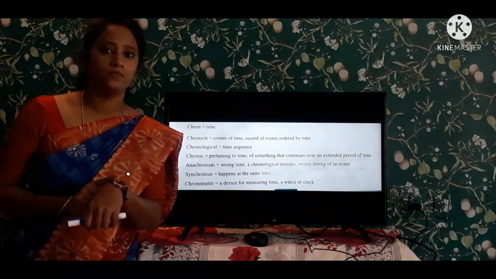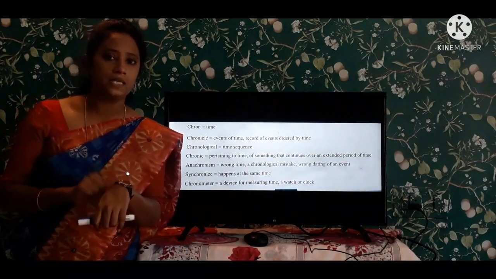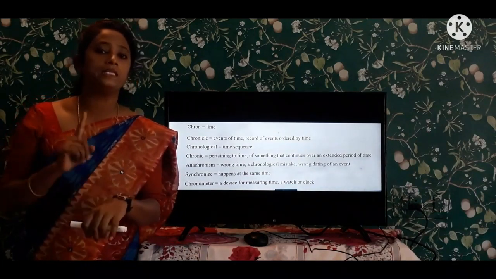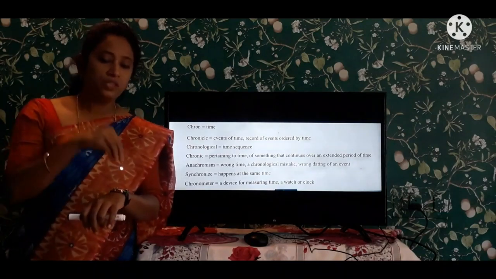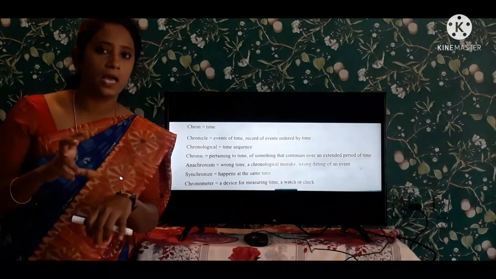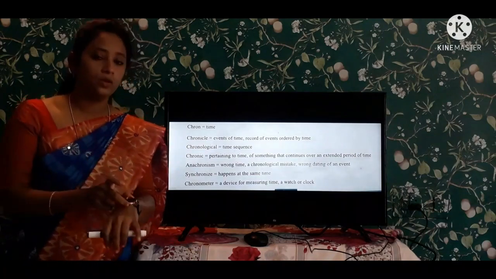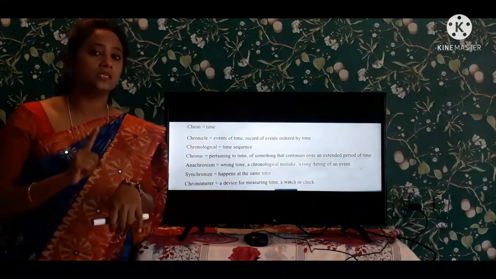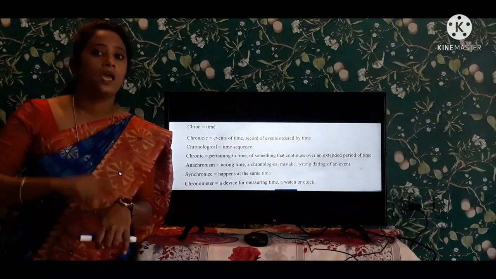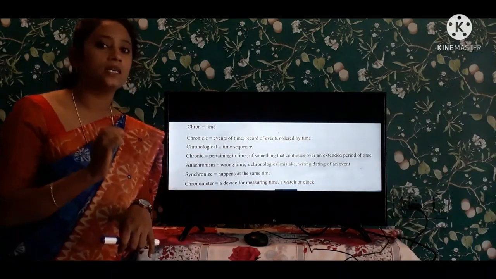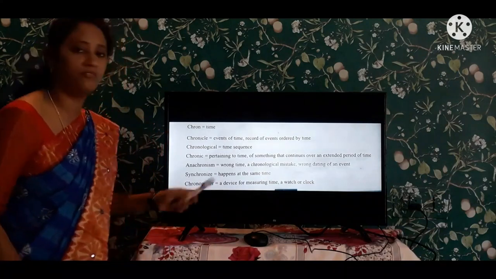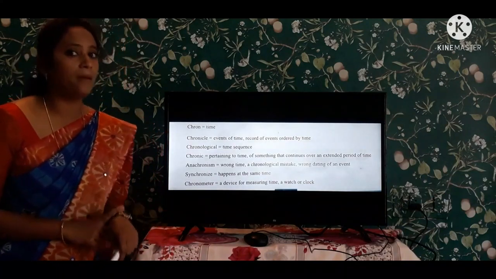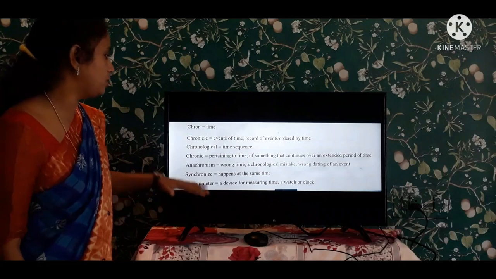A watch gives a particular time, 1 hour, 2 hours, 3 hours, so we measure the time. This is a device that gives a particular time and measures it. This watch is an example for the chronometer.